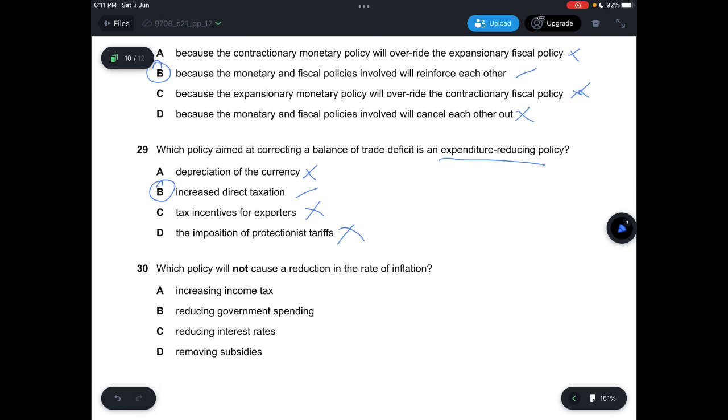And then for question 30, which policy will not cause a reduction in the rate of inflation? A, it says increasing income tax, this would result in a decrease in inflation, so this is not the answer. B, it says reducing government spending, this would result in a reduction. C, it says reducing interest rate, this will result in AD shifting to the right, so you increase inflation. But if you remove subsidies, this would also mean reducing government expenditure, so this one is not correct, so the answer is C. Alright, this is the end of this paper.